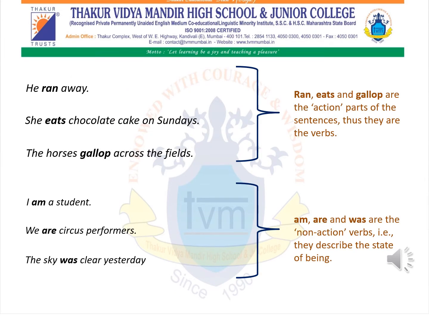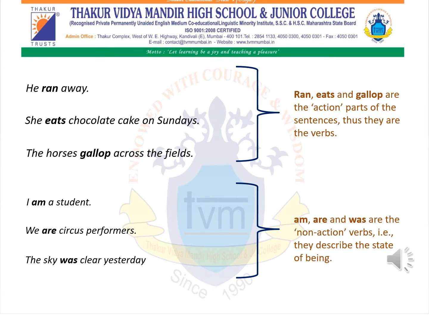Here are few examples where you all will understand what exactly is the meaning and the concept of verbs. He ran away. Now, in this first sentence, the word ran is a verb because it is showing some kind of action to us, and therefore the word ran is a verb.